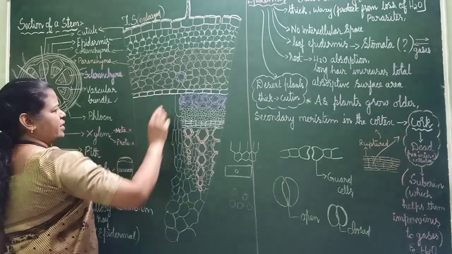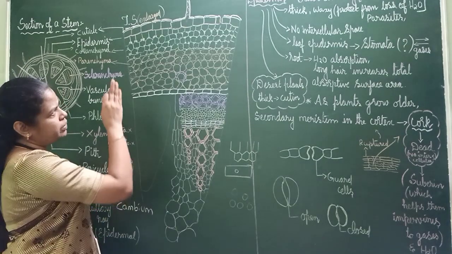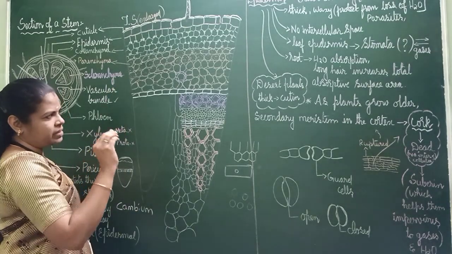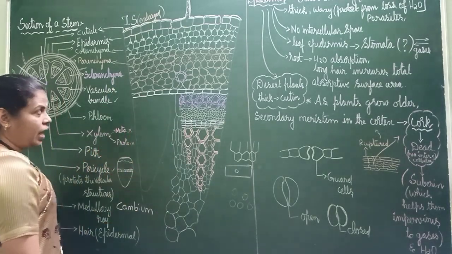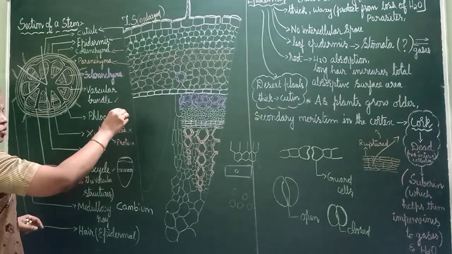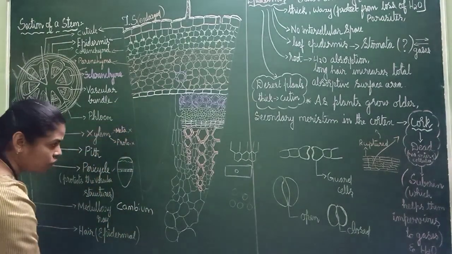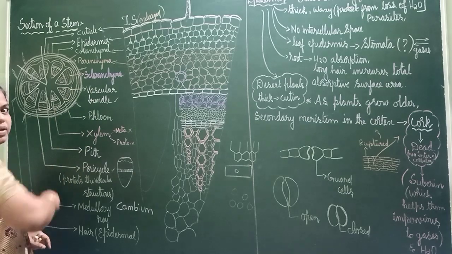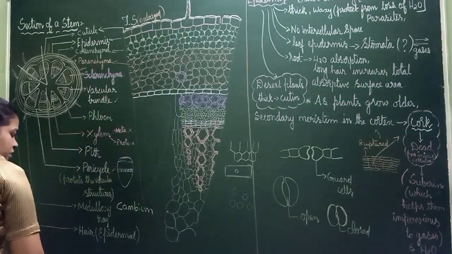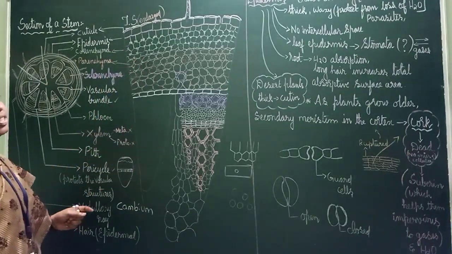Now this white colored thing you see is called the pericycle. This layer is called the pericycle. Like the epidermis, smaller than that, it will be the pericycle. One ring like this. We have taken only a small piece, no? If you complete the whole circle, how nice it will be.